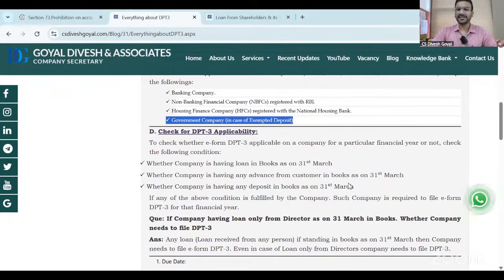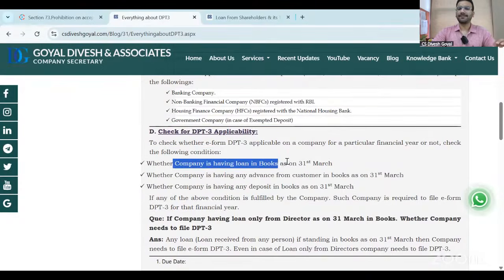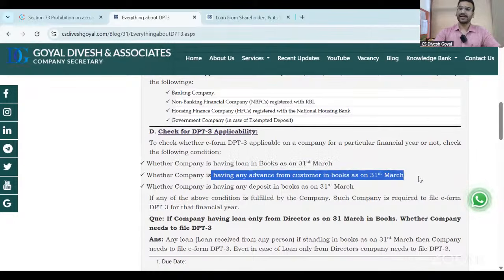So I have prepared certain checks for filing DPT-3. Whether the company is having a loan in the books of account as on 31st March. This loan can be even a single rupee. If a company has a 1 rupee loan as on 31st March 2025, the company has to file this form. Whether the company has advance from customers, yes. Let me cover this. I have covered director, relative of director, shareholder, and other company.